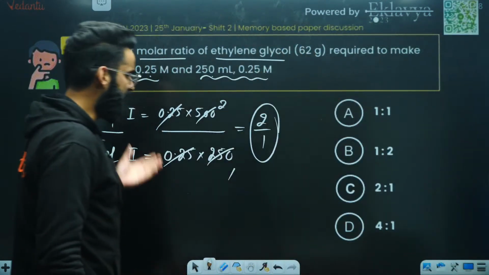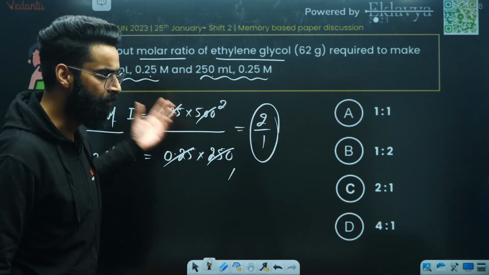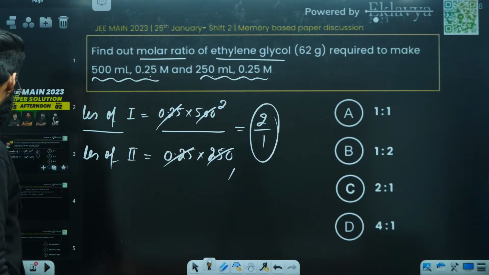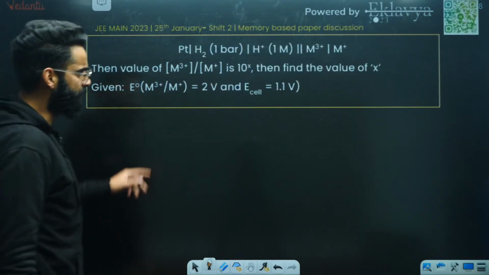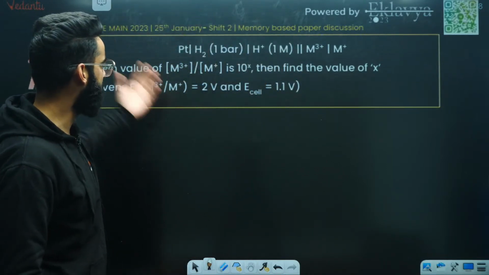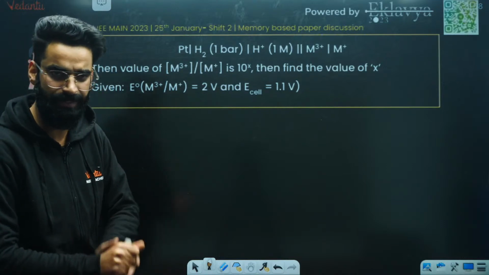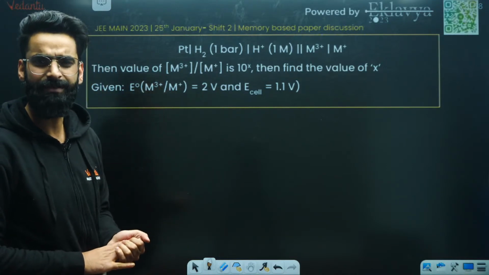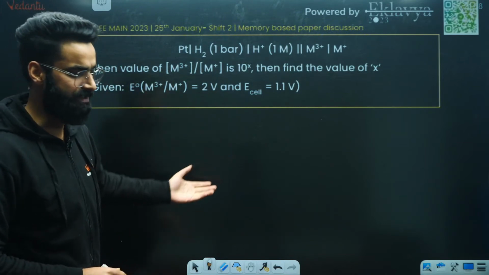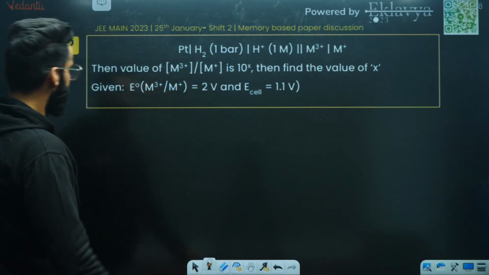Okay, perfect. So the answer of this particular question is going to be 2:1. You were supposed to calculate the molar ratio in this particular question. A simple and basic question this was, right? My dear students, again one more question, coming from the chapter electrochemistry. In the morning shift also, there was a question asked from the electrochemistry chapter. Now again, one more question, right? And I'm 100% sure the ones who would have watched the short sessions in chemistry would have definitely got this question right. See guys, have a look.